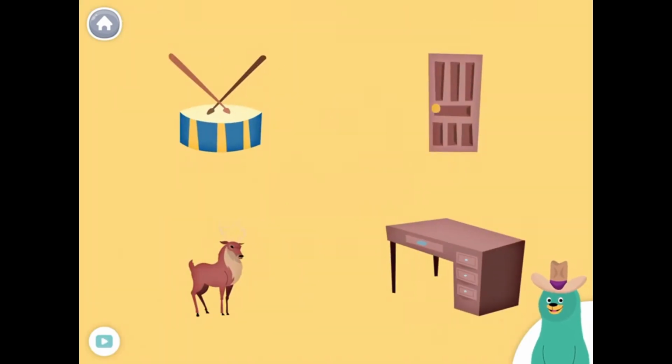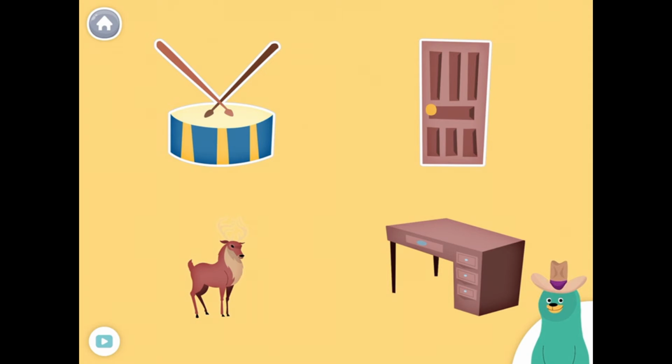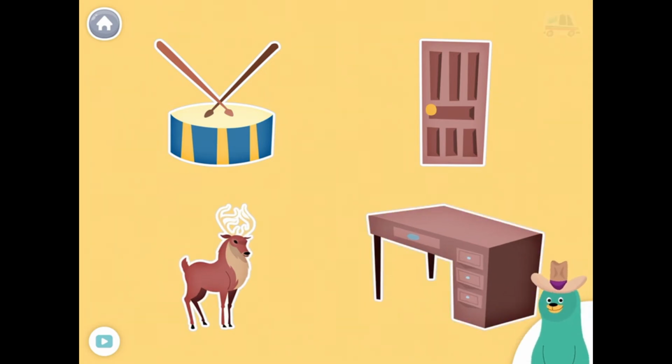All of these things start with the D sound. Tap them all and listen to the D sound at the beginning. Drum, door, deer, desk. Nice!